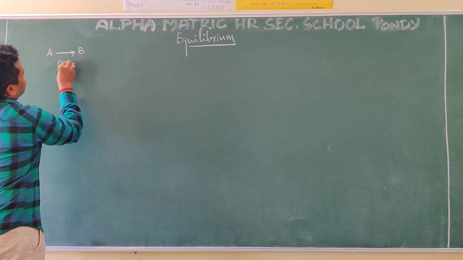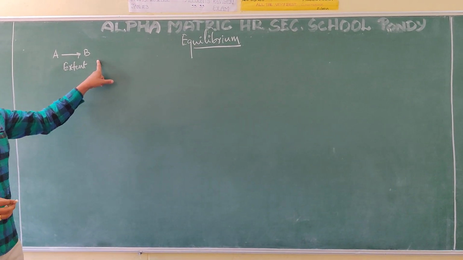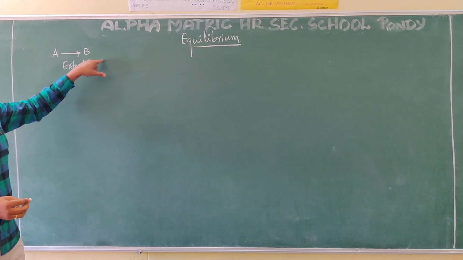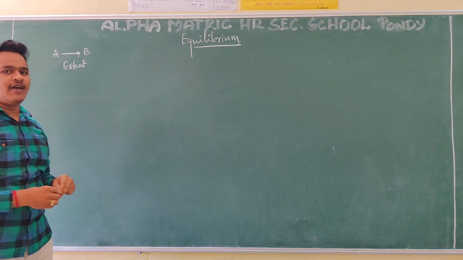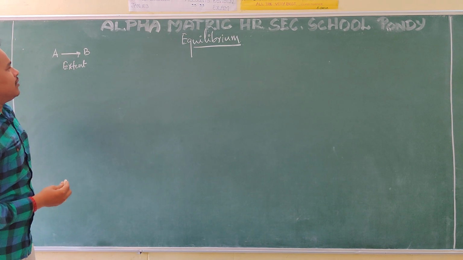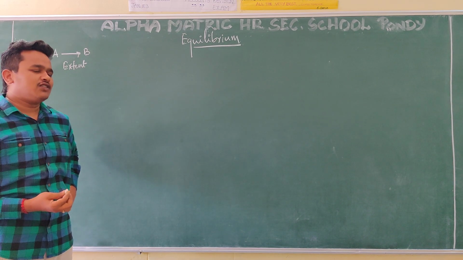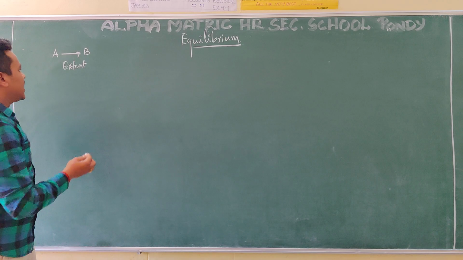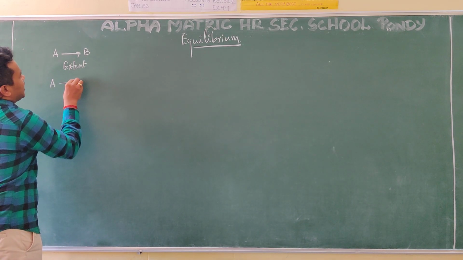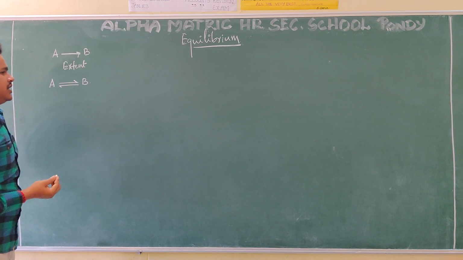Up to what extent is this reaction going? Reaction means A converting to B, and after that B converting to A. That is the extent of reaction, equilibrium. Now, to study equilibrium, we have two types of reactions: one is irreversible, the other is reversible. A reversible reaction is compulsory to study the equilibrium state.